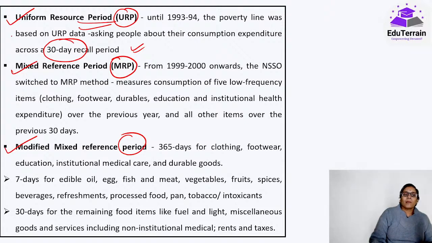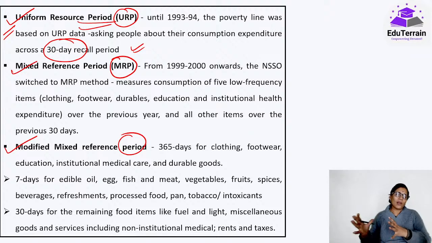But that's not accurate, because for things like education and health, we spend money once in a while, once a year or so. But for daily necessities like FMCG goods or food items, we spend on a daily basis, so there is a large difference.